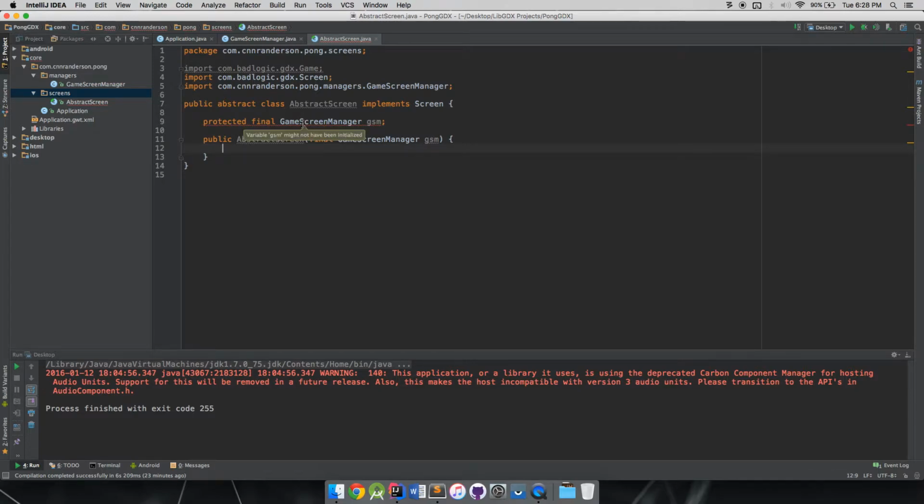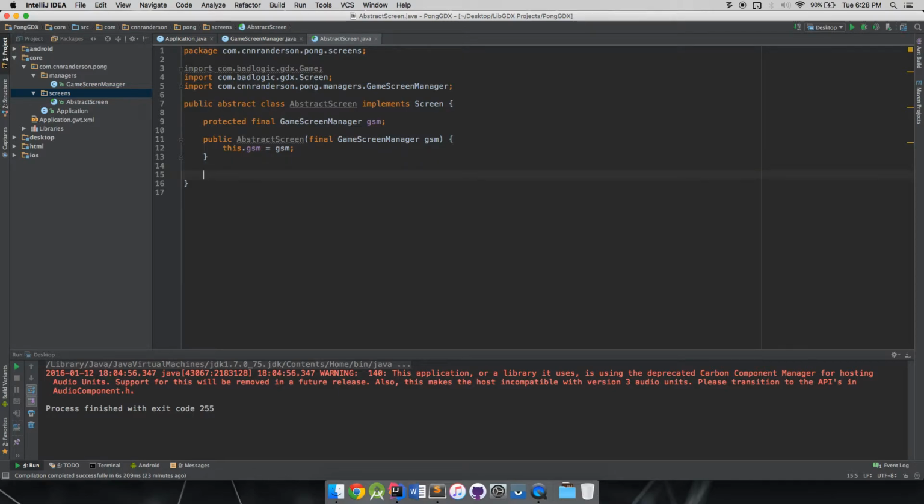We could just send it the app as well, but I'm just going to pass it the GSM for the sake of getting that downward delegated flow. So this.GSM equals GSM, and I think that's all we needed for that.